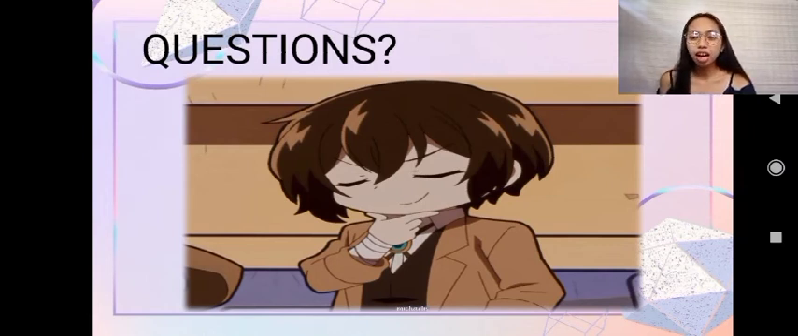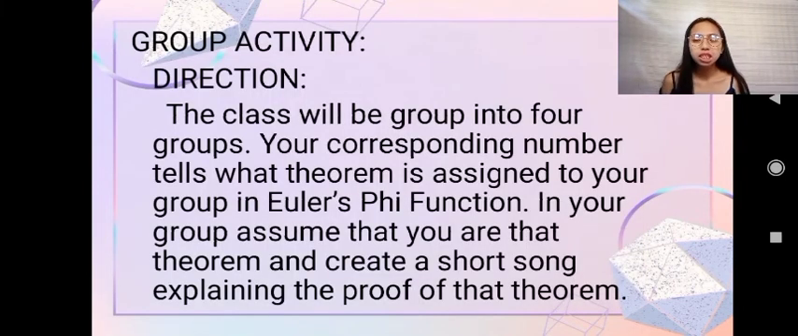So since there is none, I will group you into 4. I have already grouped you, right? Same groups as last time. Now what I want you to do is, from your corresponding numbers, since you're group 1, 2, 3, and 4, your number tells which theorem you are assigned to. So in your group, assume that you are that theorem, and then create a song explaining the proof of the theorem. I will give you 15 minutes to do this activity, and after that, you will present it here in our class. Okay, so now you may start.